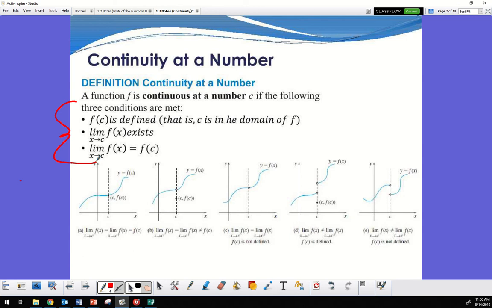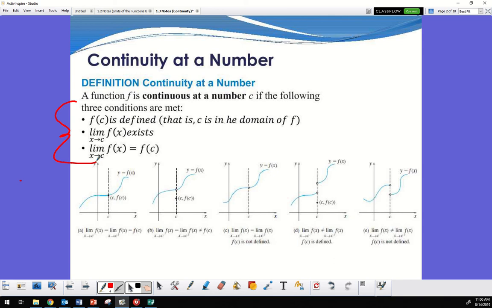I'll show you the examples that go along with it. F of C is defined. Okay, that has to happen. It has to be defined, right? So that C value cannot be undefined. Okay, very good. C is in the domain of F.